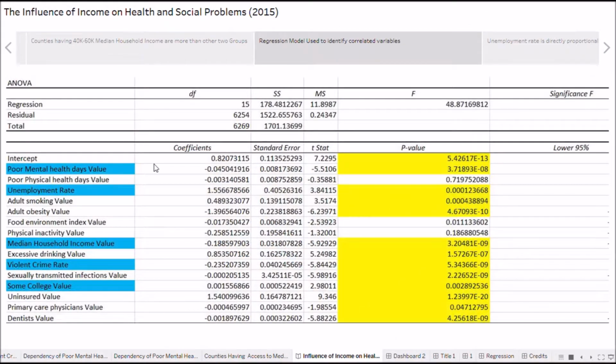Here, we have proceeded to perform a linear regression on the variables of our data set to determine the most significant variables having strong intercorrelation. Our findings demonstrate these variables to be poor mental health value, unemployment rate, median household income, violent crime rate, and college value. Said variables have been highlighted in blue. This illustration provides us the platform to visualize relationships between these variables and will help us determine what role each variable plays in affecting living condition in different counties.